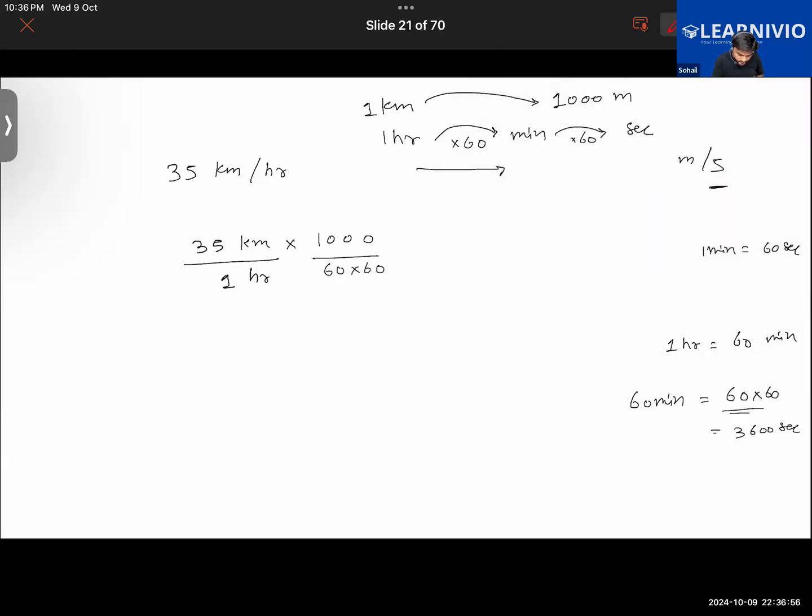Now take this out for a while. So this is 1000 upon 3600, right? We can cancel this 20. We can cancel this 20. What are we left with? 10 upon 36. After simplifying it, it will be 5 upon 18.